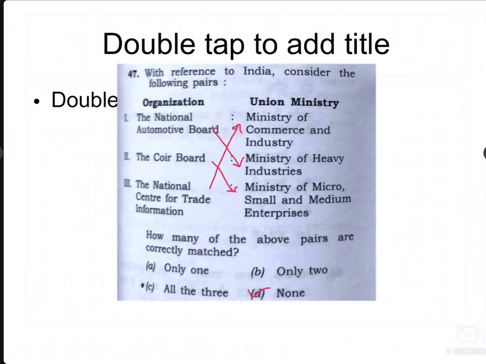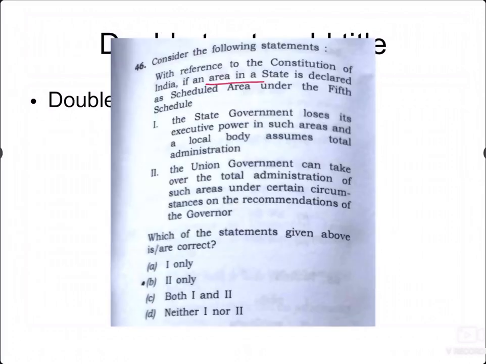The next is with reference to the Constitution of India: if an area in a state is declared as a scheduled area under the 5th schedule, which deals with the SC/ST areas of the state, the state government loses its executive power in such areas and the local body will assume the total administration. Is this true? No, because the state government will never lose its executive power. Even though the local body has its own power in certain aspects, the state government is still responsible for certain things in the particular areas, which is given in detail in the 5th schedule.